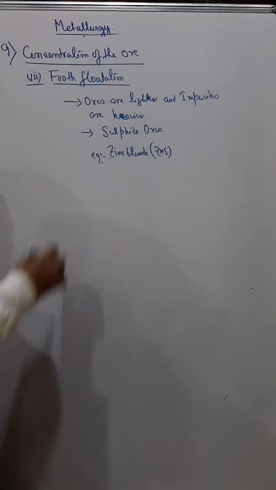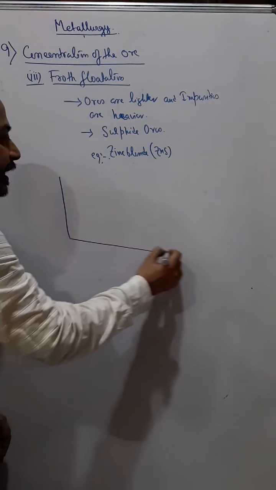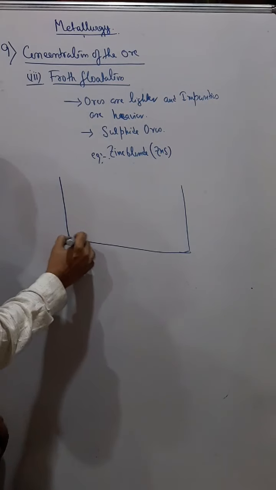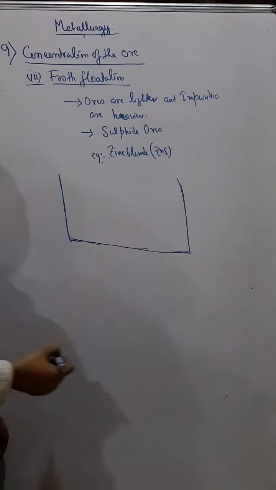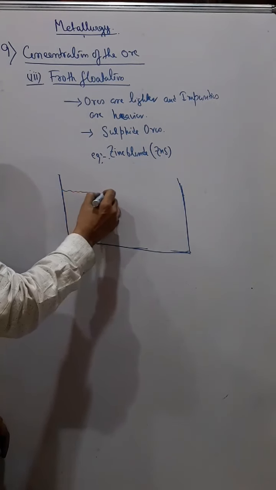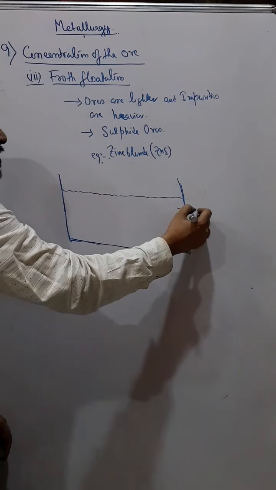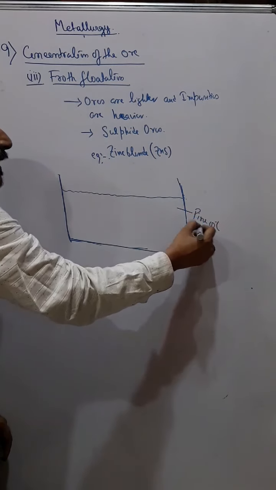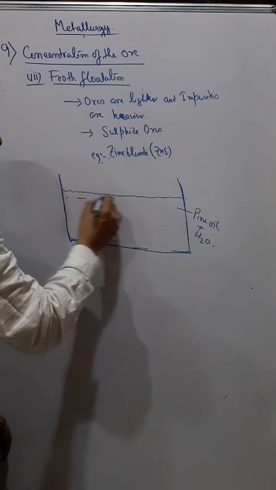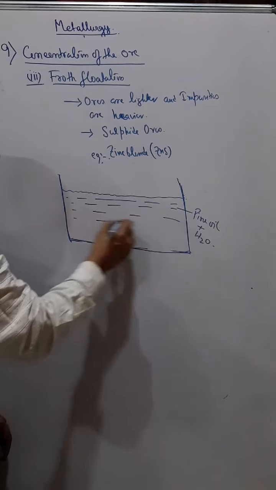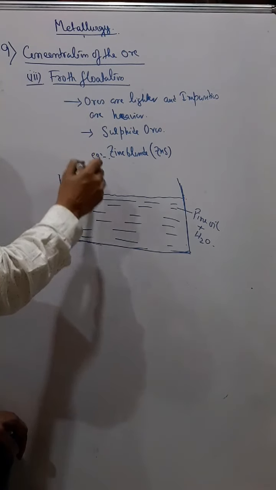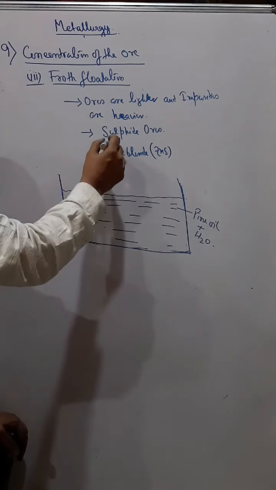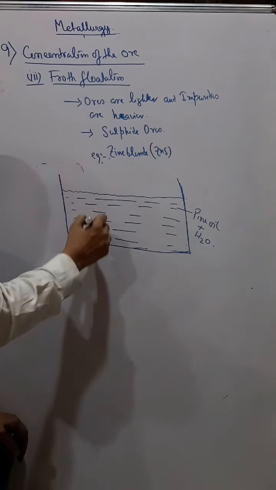Now for this, we take a tank, an iron tank, and this iron tank contains a mixture of pine oil and water. Okay, so this is a mixture of pine oil and water. And then we add the ore in it.